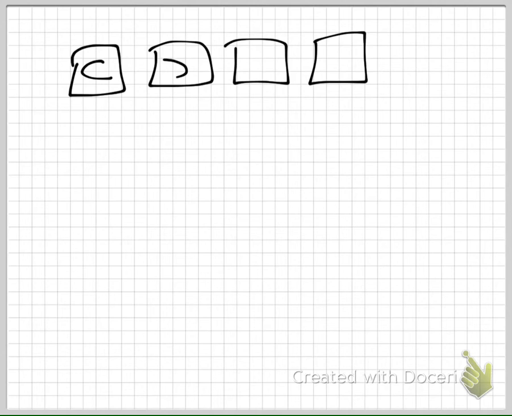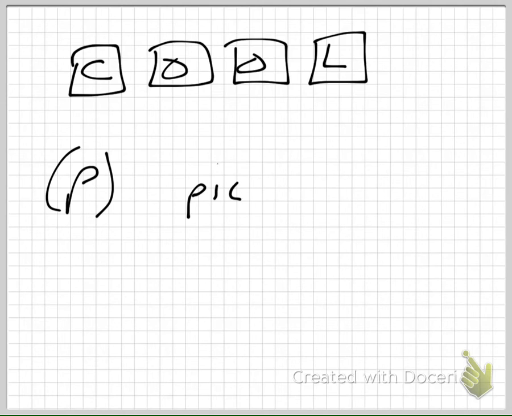Okay, here, let's do this. Let's just say that I have some flashcards, and it is cool, the letters C-O-O-L, makes sense? And I put these cards in a deck, and I'm going to shuffle them, and what is the probability that I pick the C? Can you figure that out really quick? What's the probability? 1 out of 4.